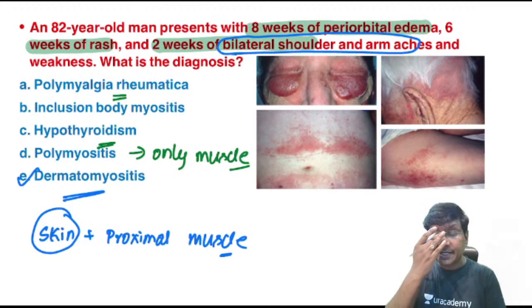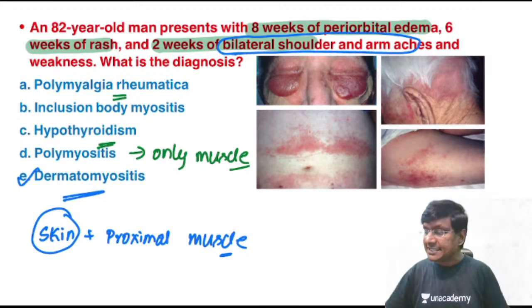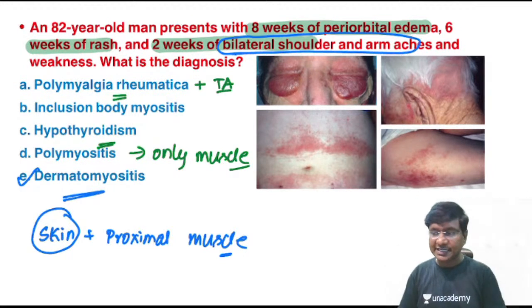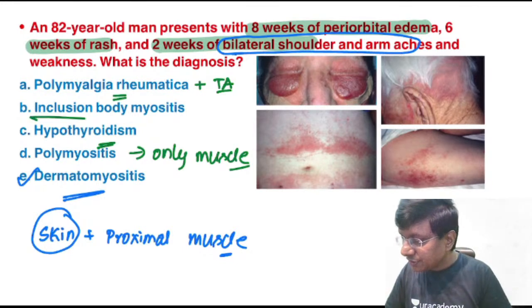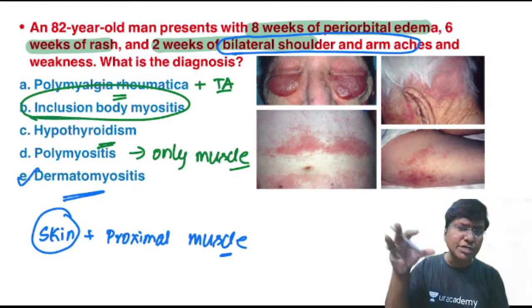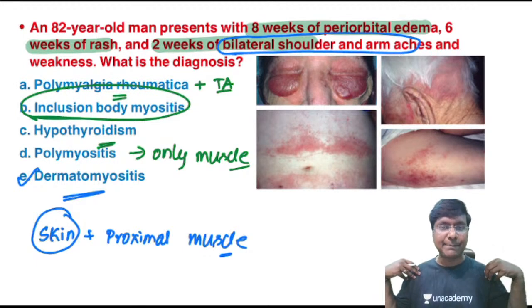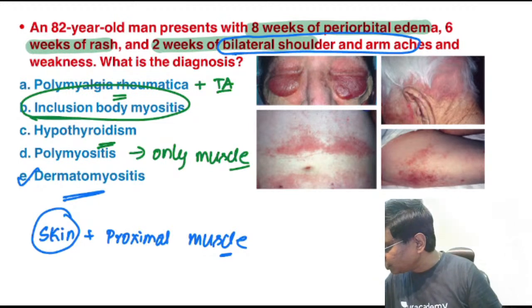And polymyalgia rheumatica, you will have stiffness of the shoulder girdle as well as the hip girdle. And this polymyalgia rheumatica, most commonly it is associated with your temporal arteritis, which is nothing but your large vessel vasculitis. Okay, right. Now, yes, Obito, your inclusion body myositis is a form of idiopathic inflammatory myopathy, where there will be inclusion bodies present within the proximal muscles of your upper limb as well as the lower limb. Okay, right. So having said about this, we'll move on to the next important image.